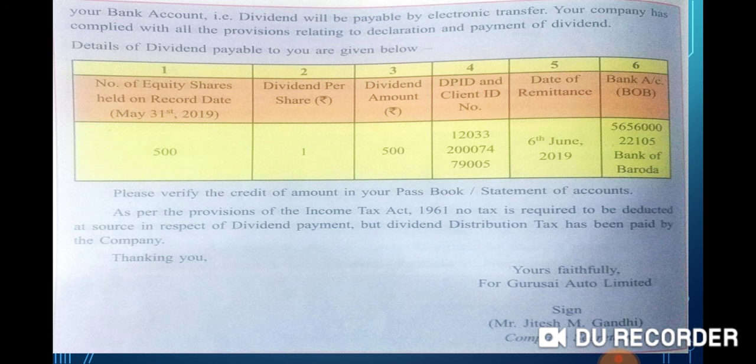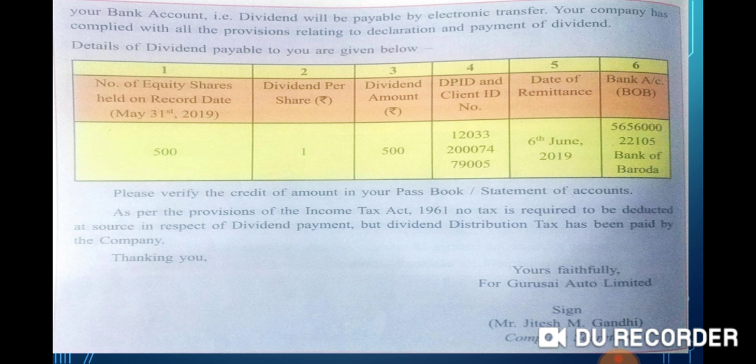As per the provisions of the Income Tax Act 1961, no tax is required to be deducted at source in respect of dividend payment, but dividend distribution tax has been paid by the company. After writing the main body of the letter, complimentary clause, that is thanking you, yours faithfully, for Guru Sai Auto Limited, signature of secretary Mr. Jitesh M. Gandhi, company secretary. There is no enclosure, so after writing the complimentary clause, the letter will be completed.